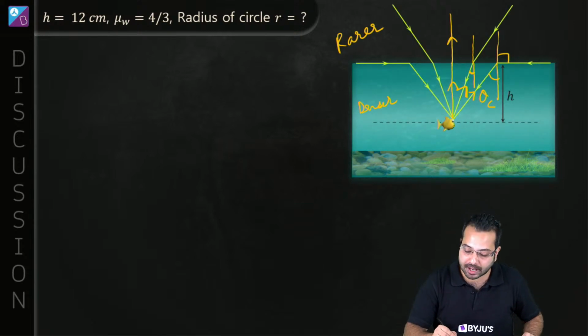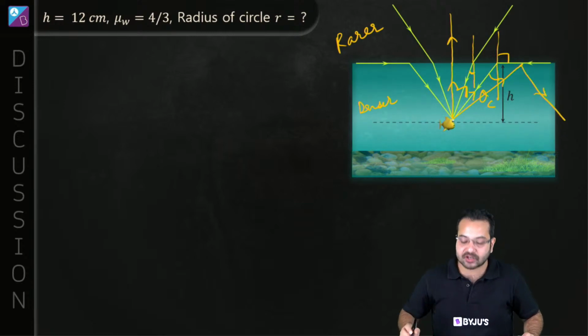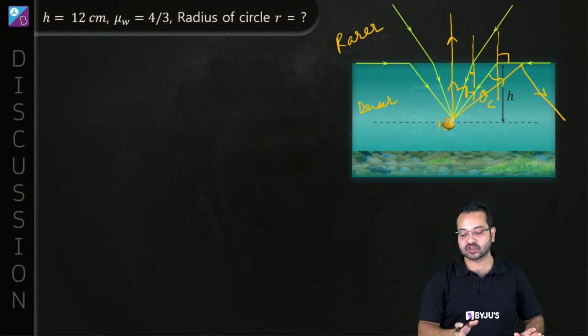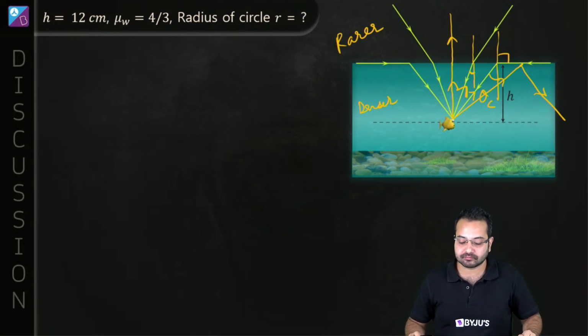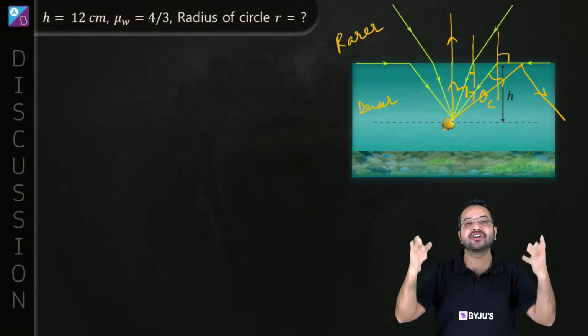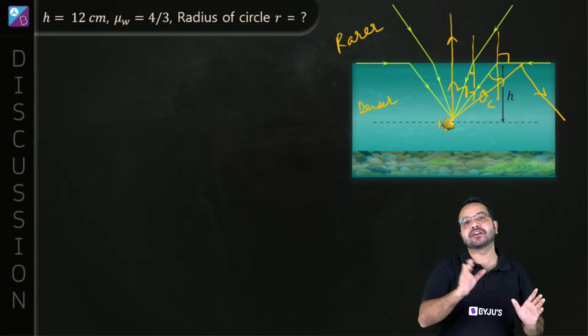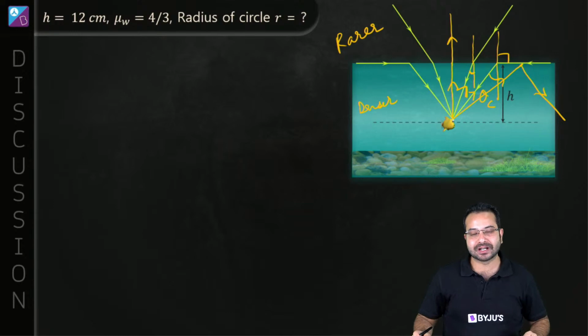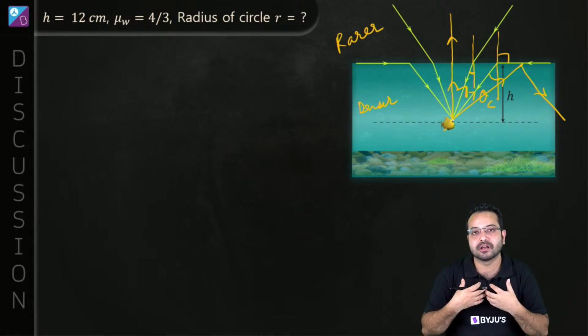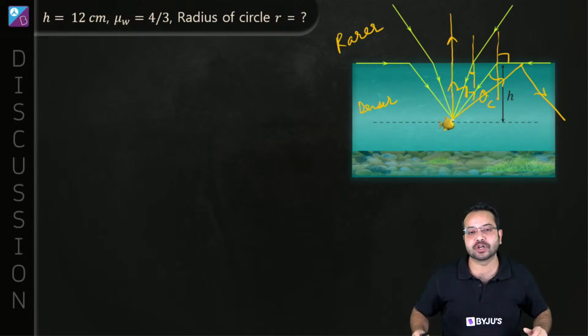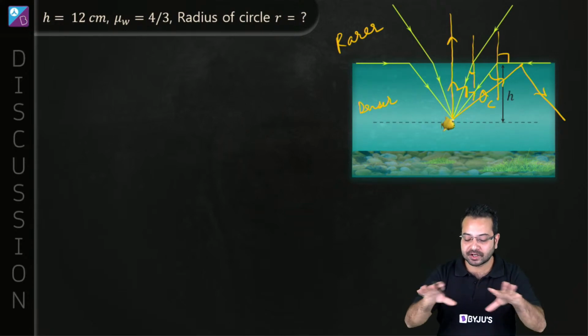Beyond this angle, what is going to happen? Beyond this angle, the light ray is going to get totally internally reflected. Hence, there is going to be no light ray outside beyond that point. Is that correct? Okay, so this is how the world is going to perceive the fish. Correct? Now, by principle of reversibility of path of light, if I can see you, it means light from you is coming to me. But if I can't see you, which means that light from you is not reaching me, which also means that light from me is not going to reach you. So if you can't see me, I also can't see you. Is that correct? Okay. So this is how the world is perceiving the fish.